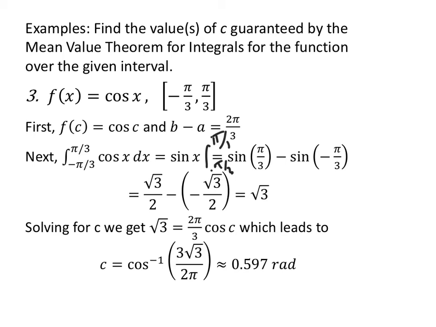And if you're putting this in a calculator, make sure you put parentheses around your denominator. Otherwise, it doesn't know. Your calculator is really not very smart. It's only as smart as we let it be. So make sure you put parentheses around a denominator. And you should get 0.597 radians. 0.597 radians is our c value.